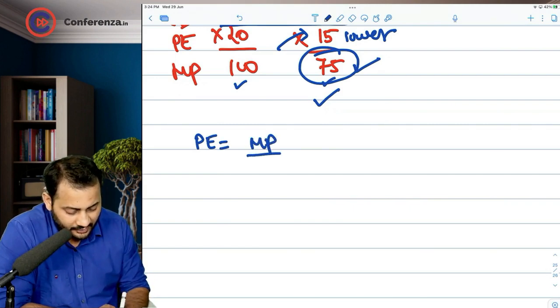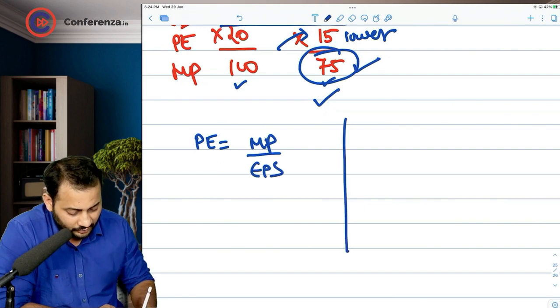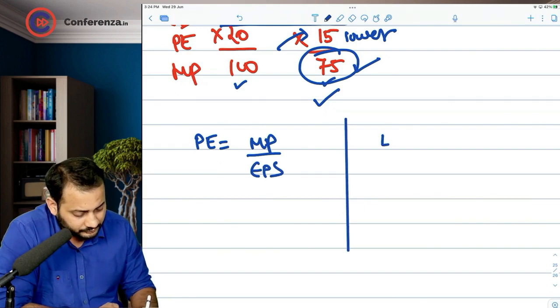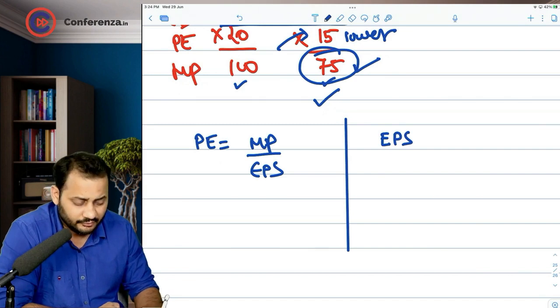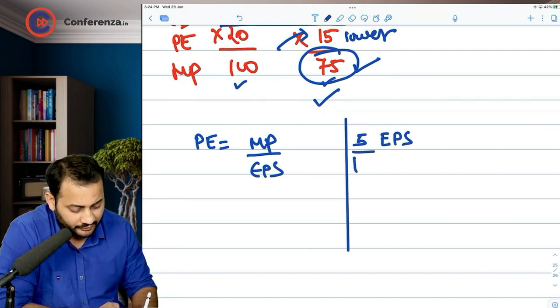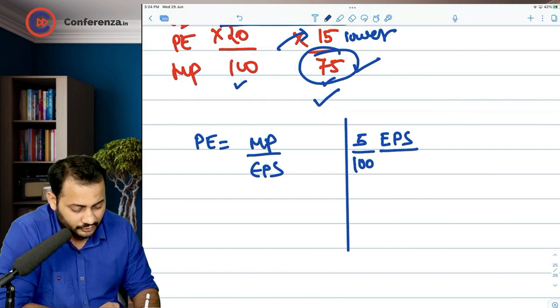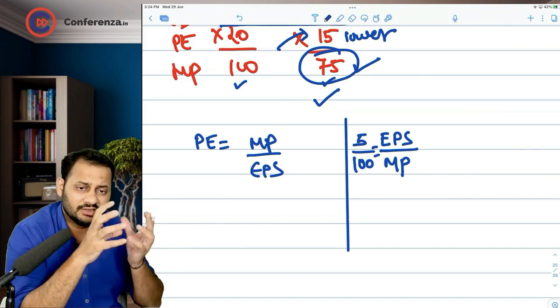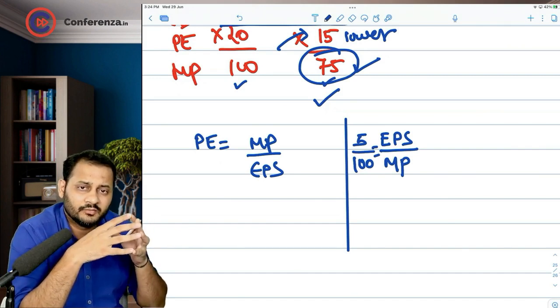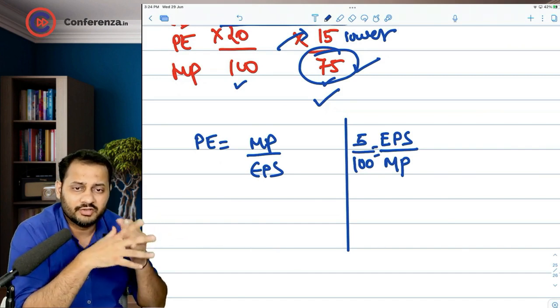market price divided by earning per share. On the other side, let's say you are earning 5 rupees on your investment of 100 rupees. Let's say, okay. So the investment value is called the market price. You tell me one thing, what is this exactly called for an investor?